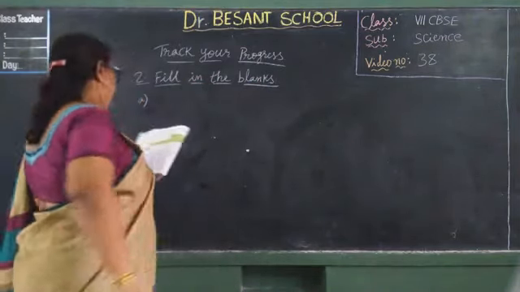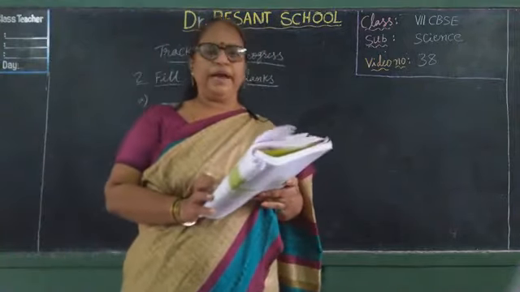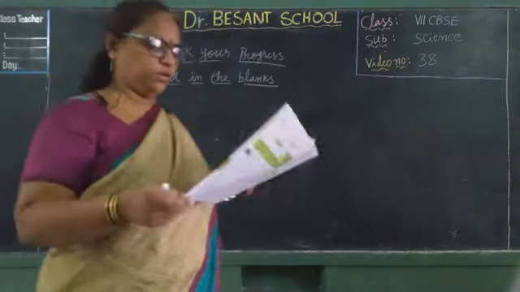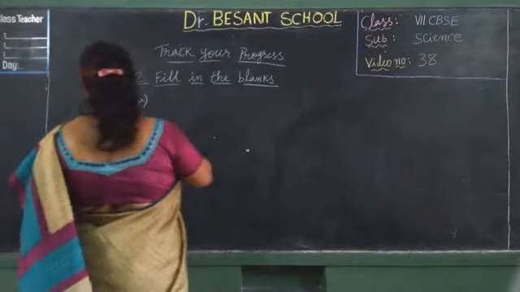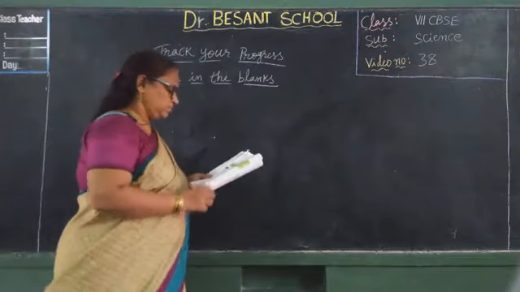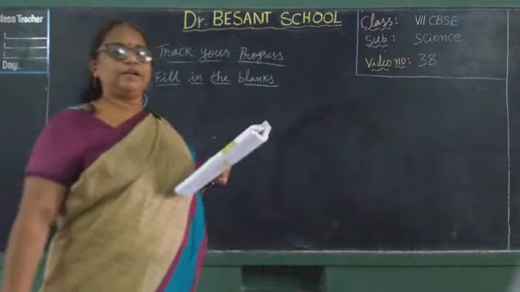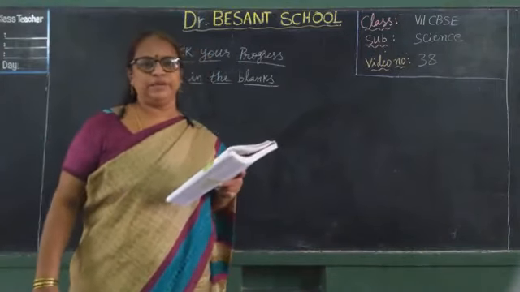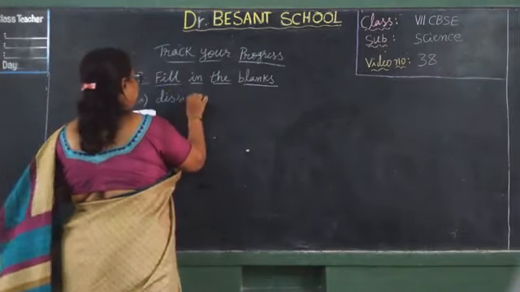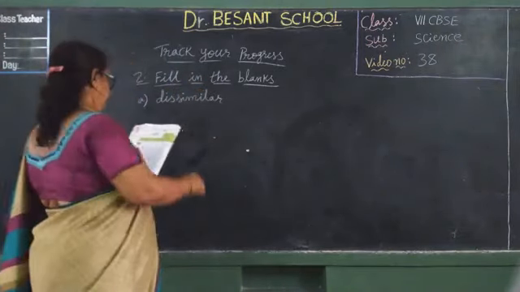A. Atoms of 2 different elements are, what are they called? Atoms of 2 different elements when they combine, they are called compounds. No, we did not say combined. Atoms of 2 different elements are similar or dissimilar? They are dissimilar. Atoms of 2 different elements are dissimilar.